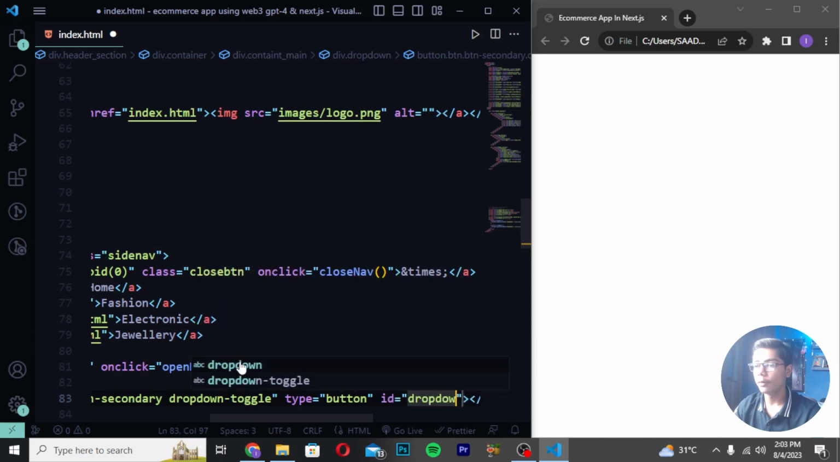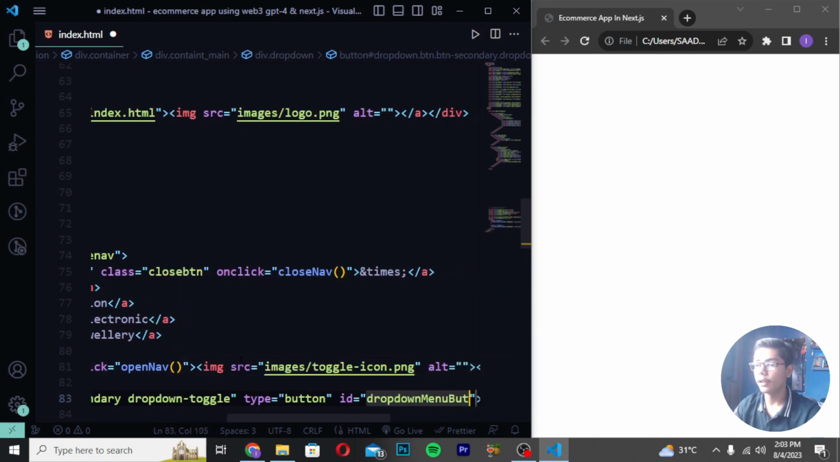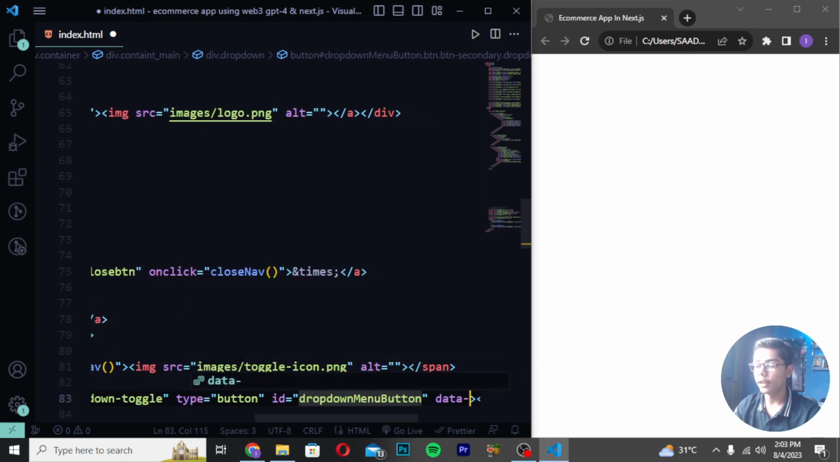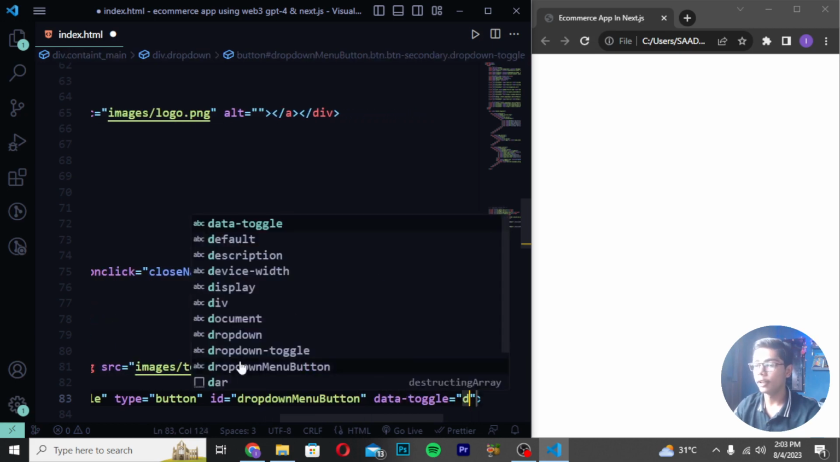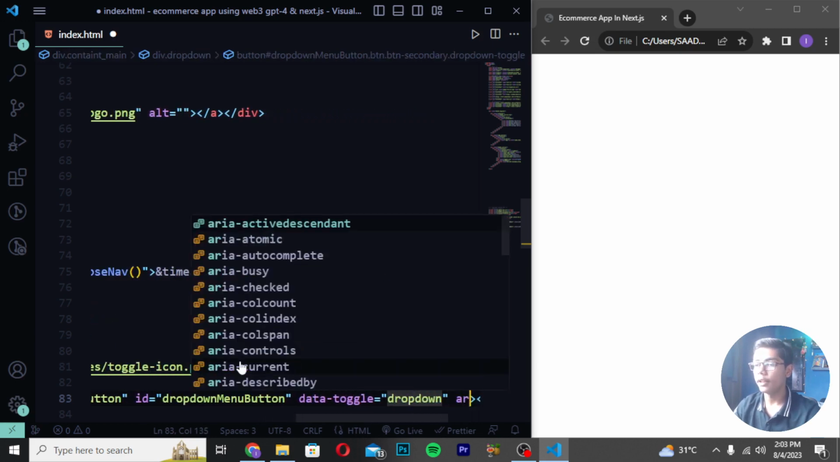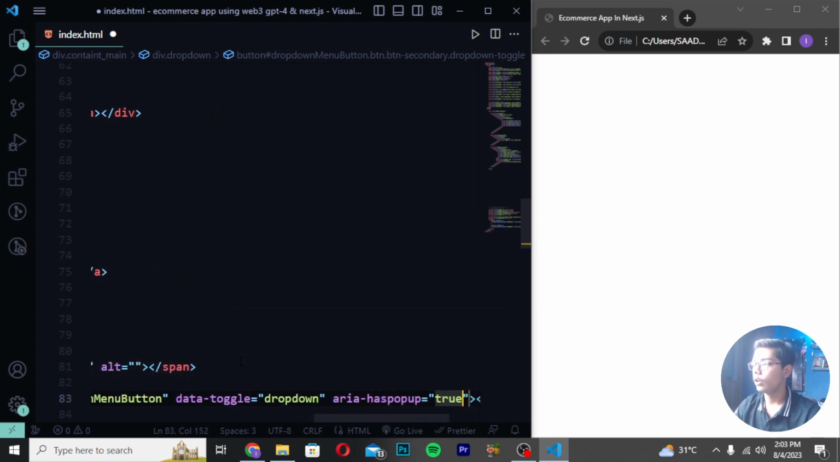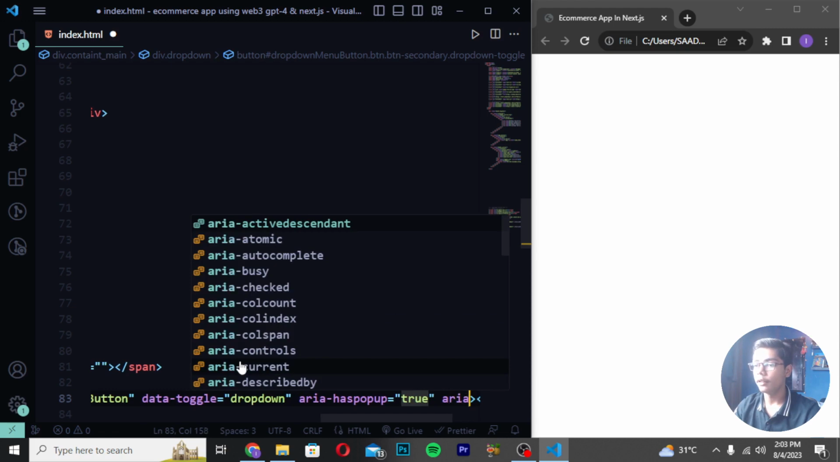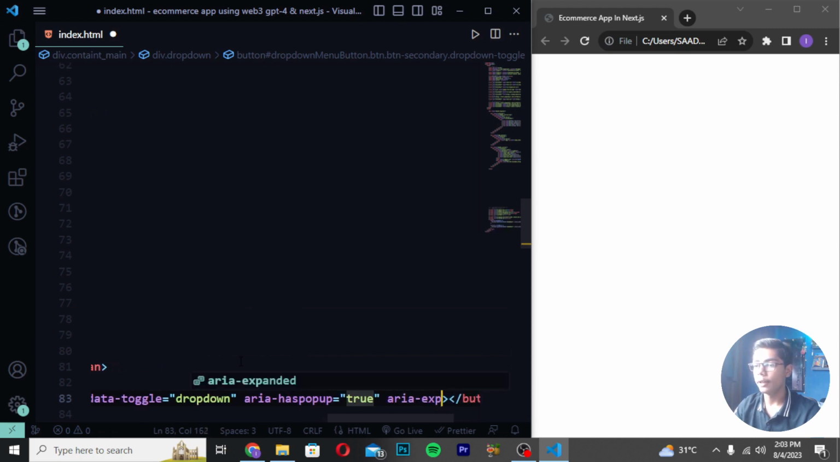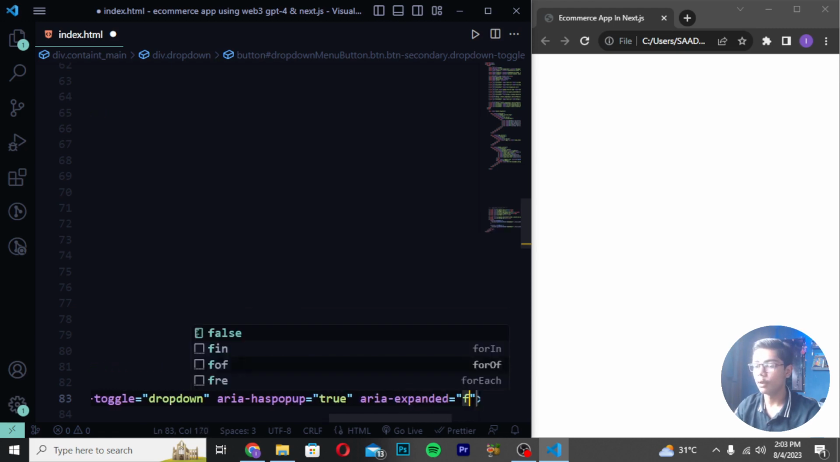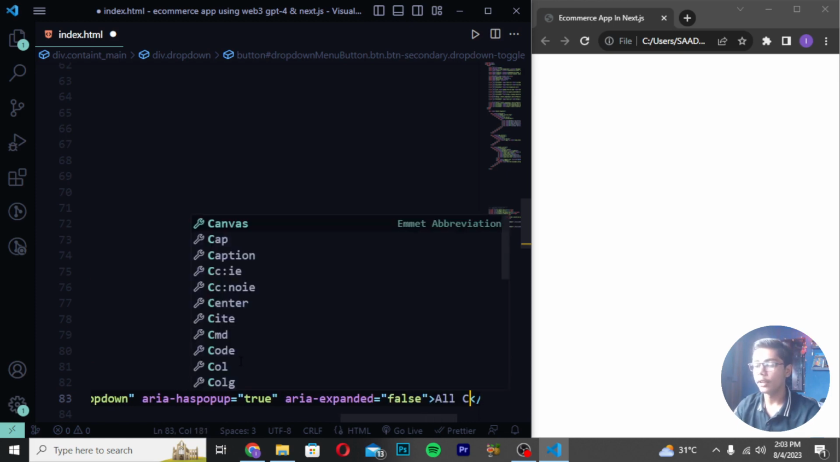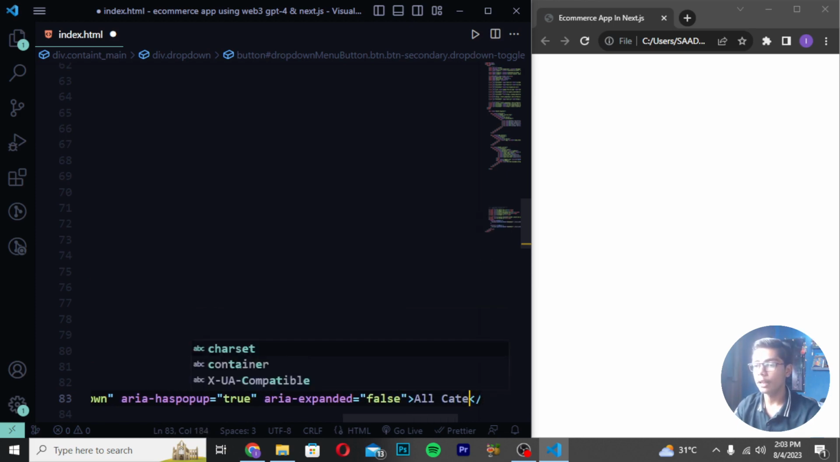I will be writing here dropdown menu button, and I will be writing here data toggle like this, and I will be now writing here dropdown. Then write here aria-haspopup is equal to true. Then you have to write here aria-expanded. So here I will be writing aria-expanded is equal to false, and I will be writing all category. So I will be now writing here all category like this.